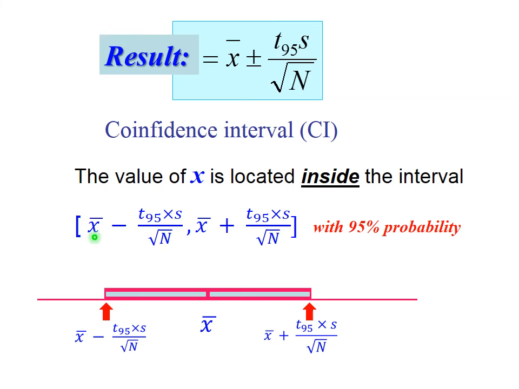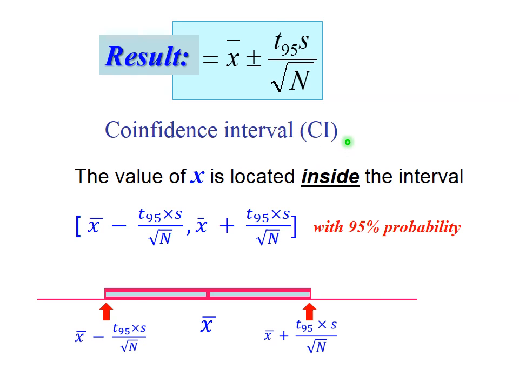So we have smaller number, x bar minus T95 multiplied by s divided by square root of n, and bigger number, x bar plus T95 multiplied by s divided by square root of n. So this is our smaller number, this is our x average, and this is our bigger number.